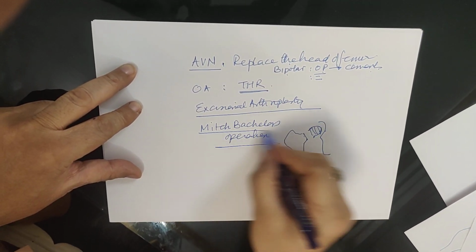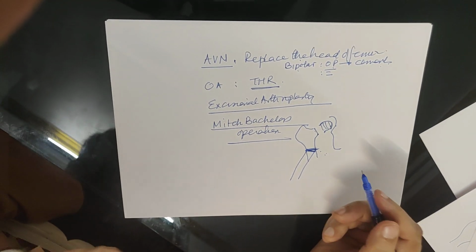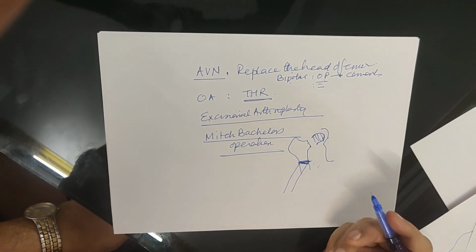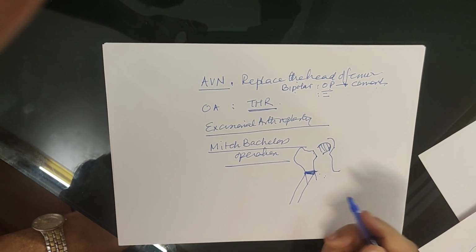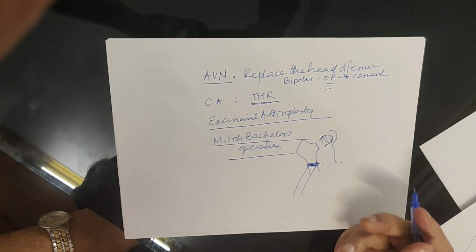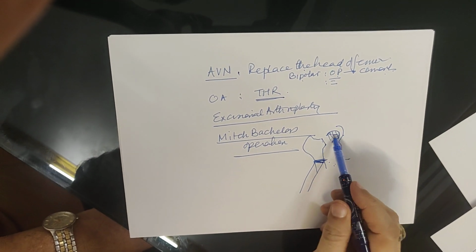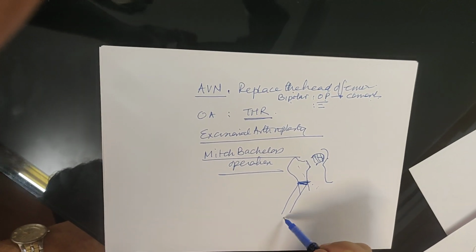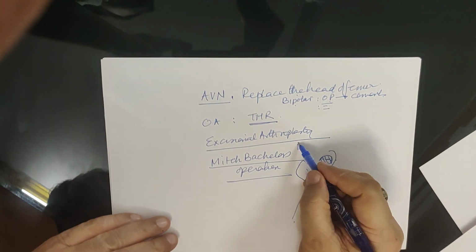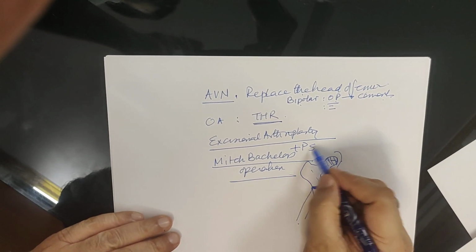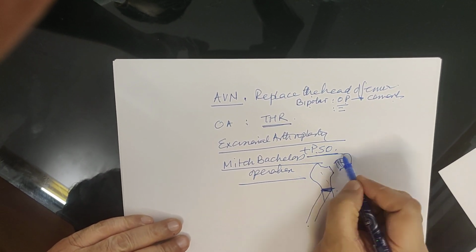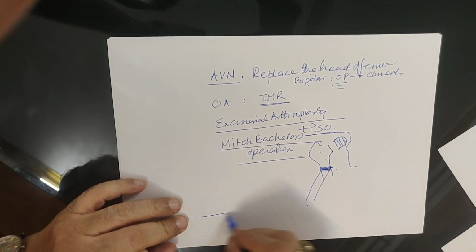So when you can't do a THR because of osteoporosis, because of a poor patient, because he needs squatting activity, then you can do an excisional arthroplasty with pelvic support osteotomy, and this is called the Milch-Batchelor operation.